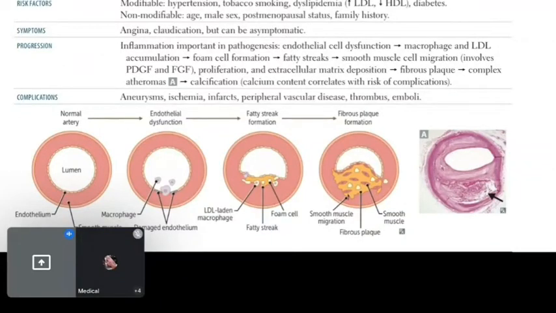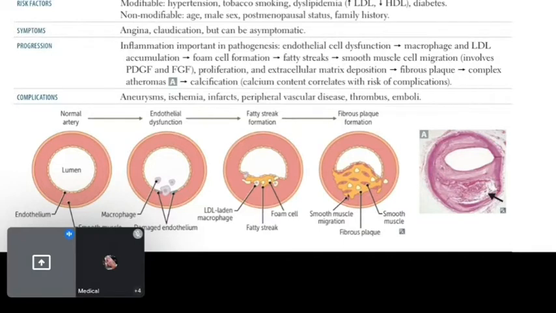So athero from the lipids. Here you have a cholesterol plaque in the intima, cholesterol deposition in the intima, and sclerosis from hardening. So due to this cholesterol plaque deposition in the intima, you will have a hardening or stiffness in this wall, which also means sclerosis. So atherosclerosis is a very common disease of elastic arteries and large.